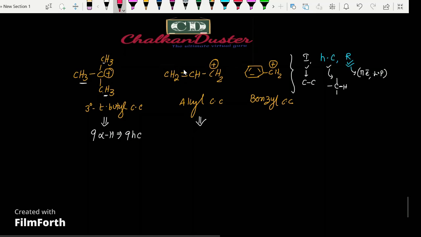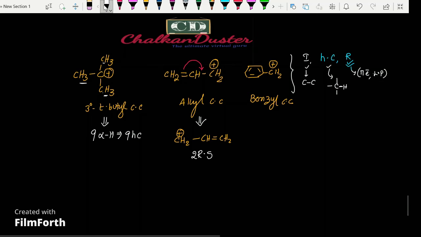The allyl carbocation is a resonance stabilized carbocation due to delocalization of pi electrons. The resonating structure, if you write it, is CH2 plus, CH double bond CH2. So this is a resonance stabilized carbocation, which has only two resonating structures overall.